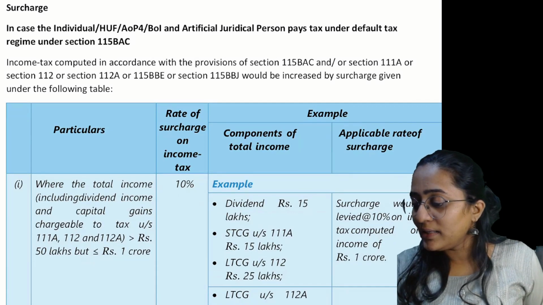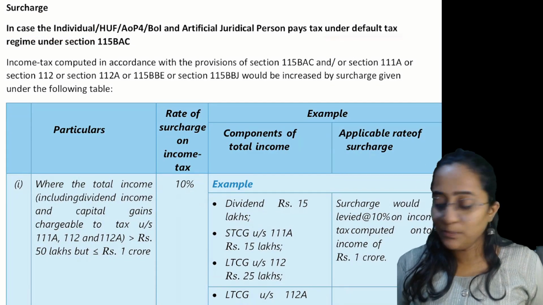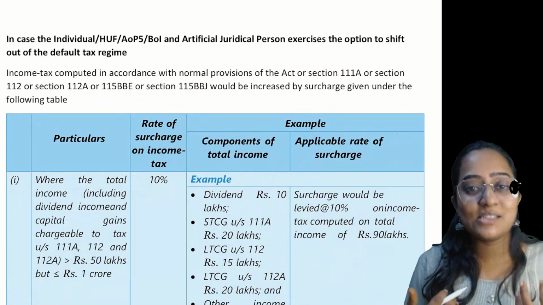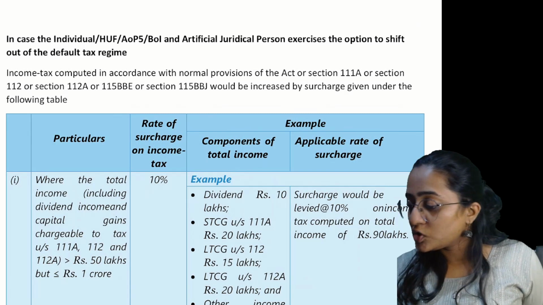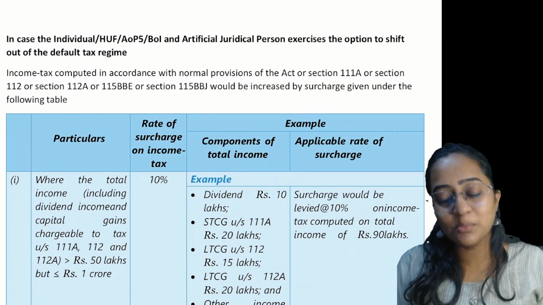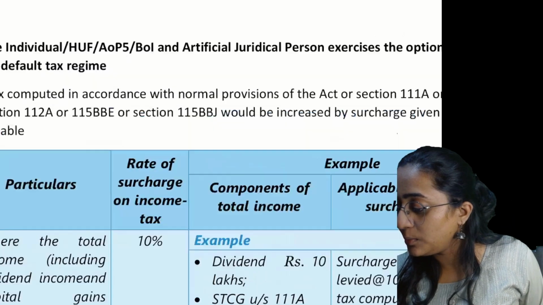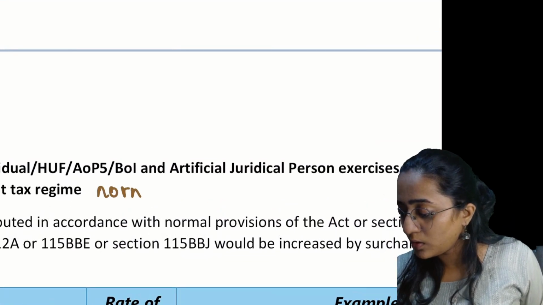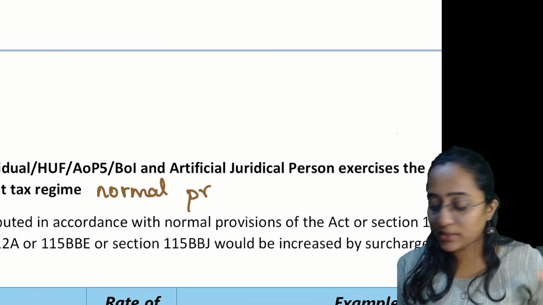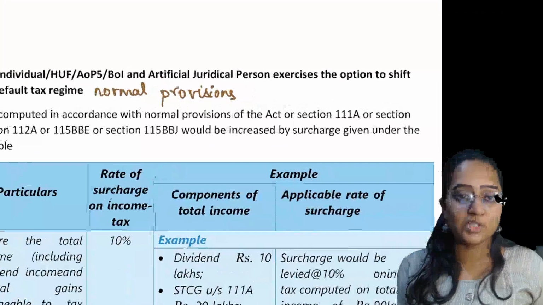Clear? Now, in case of individuals, we are speaking about the surcharge. Before getting into the default tax regime, let's first understand the surcharge with regard to shifting out of the default tax regime. Shifting out of the default tax regime is very simple. It is not under section 115BAC; it is nothing but the normal provisions.